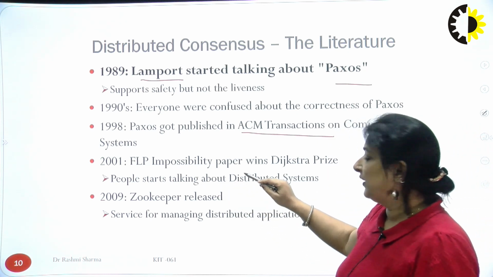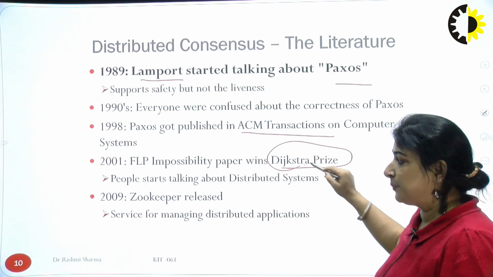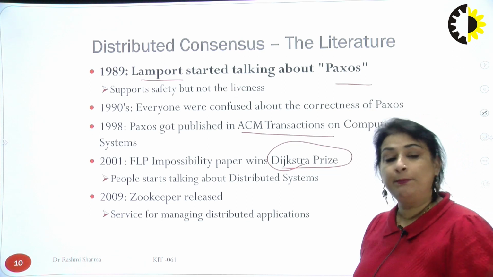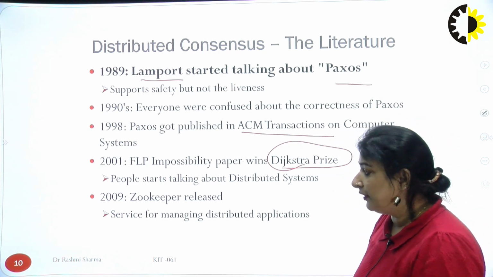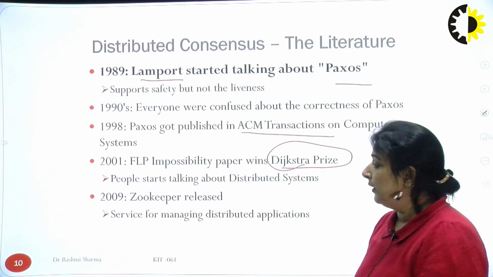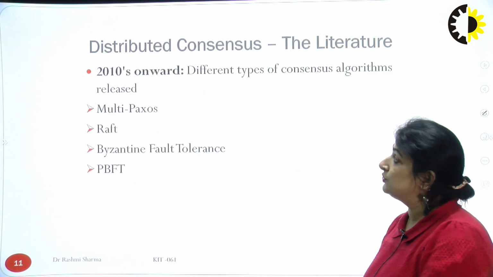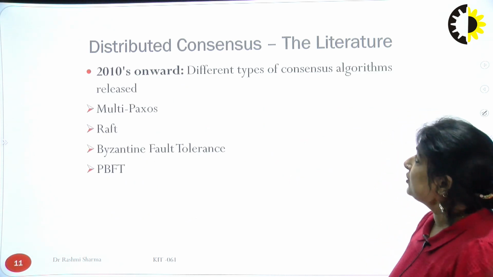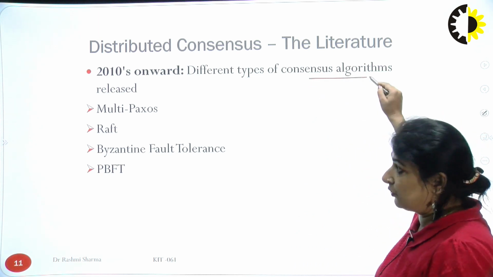And in 2001 the FLP impossibility paper won the Dijkstra Prize, and then it was implemented for distributed systems. In 2009 Zookeeper was released, which is another algorithm, and services are managed in a distributed form by this Zookeeper algorithm. So in distributed consensus, from 2010 onwards, different consensus algorithms were released.